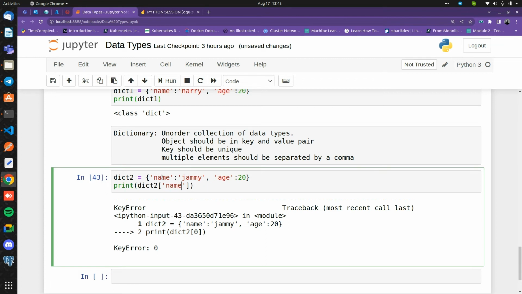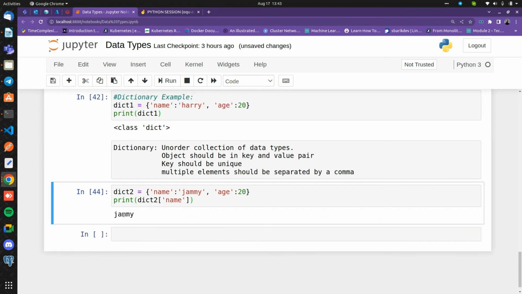So what I can do is pass the name, which is the key. I can call the dictionary element just like this, inside the square brackets, in string format, that is the name. So print this. It will give me the name is Jami.